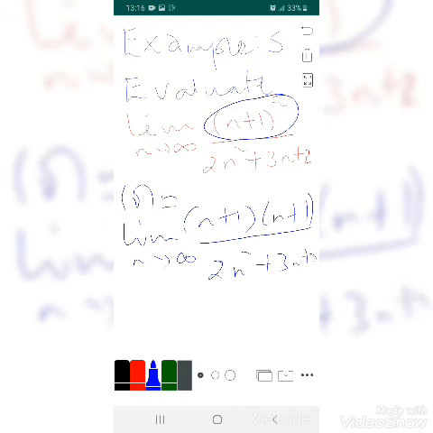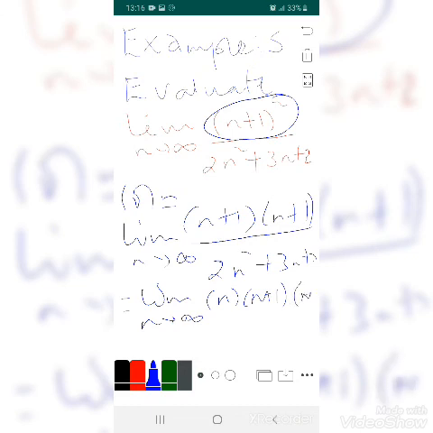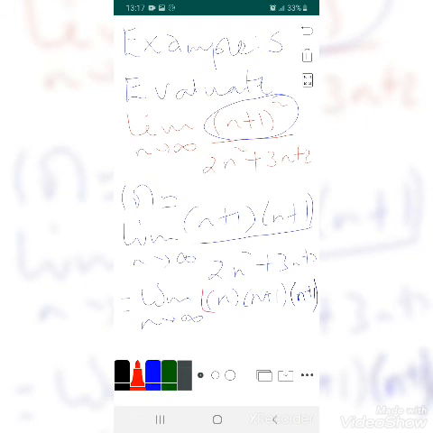We can write this as the limit as n tends to infinity of n times (n plus 1) plus 1 times (n plus 1), over 2n square plus 3n plus 2.